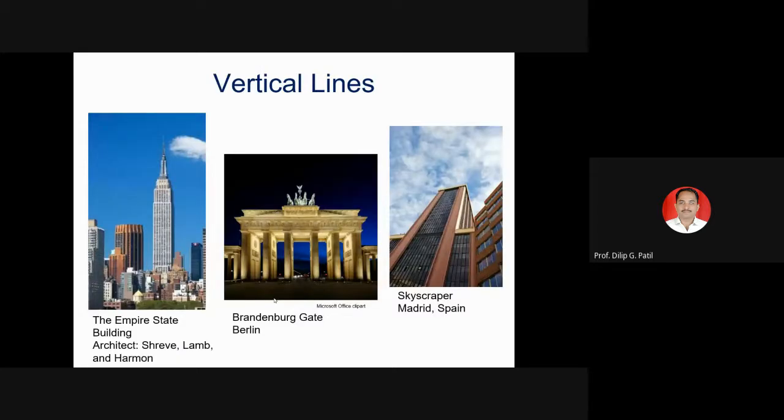So you can see the structures. Empire State Building in USA. The Brandenburg Gate in Berlin. Skyscrapers, Madrid in Spain. So you see the building's external appearance, or we see the facade, we call it the facade of the building, is in the form of such lines.